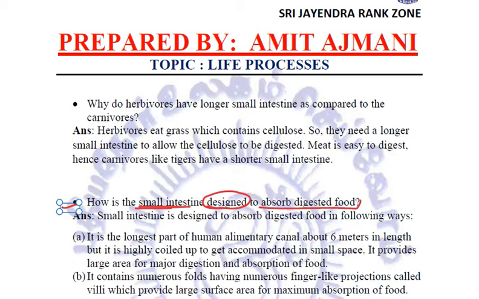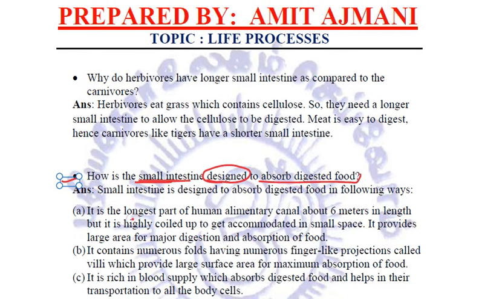Now, the small intestine has various important adaptations. We have just seen that it is the longest part of the human alimentary canal, approximately 6.5 meters in length. Now, it is highly coiled up. It is accommodated in a very small space.